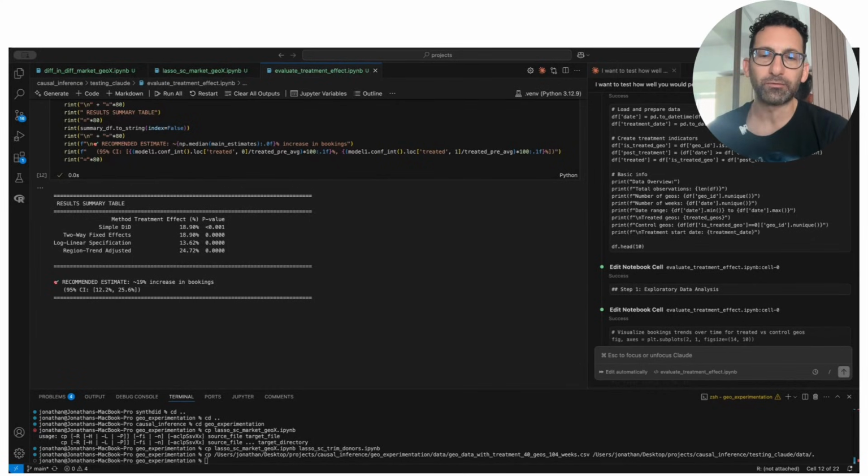So I think there were a few things that Claude did well and some, importantly, that it did really wrong. So well in that it was able to reasonably do a difference in differences model, which is a very reasonable approach to this problem. It tried a variety of specifications and gave a range of results. But the biggest problem is that despite failing the parallel trends test, it still gave recommended results.